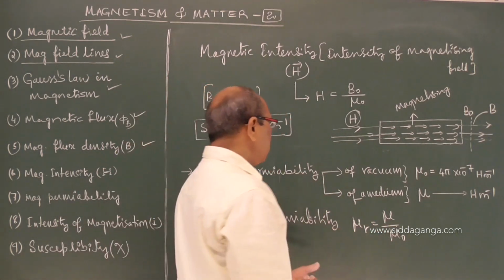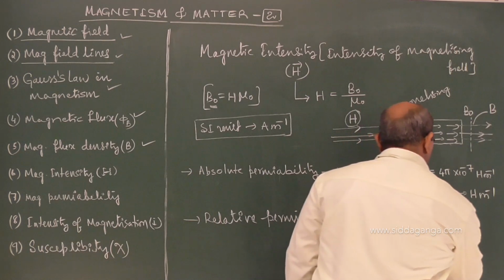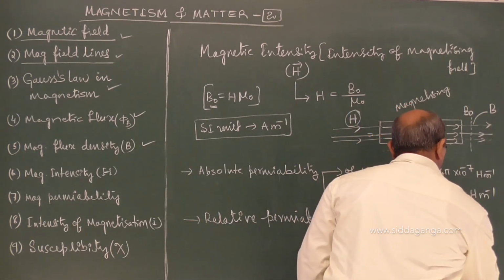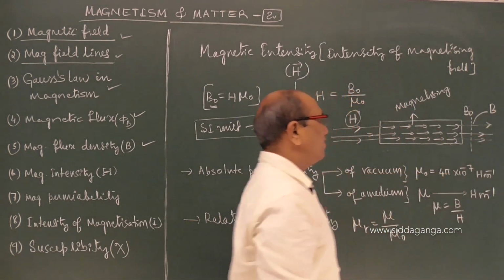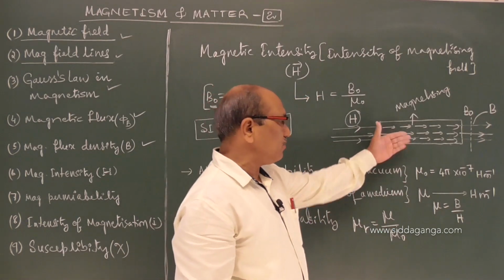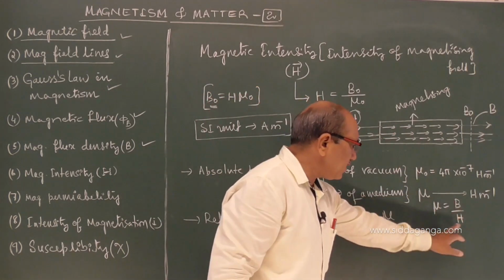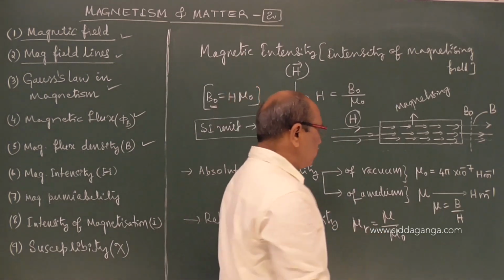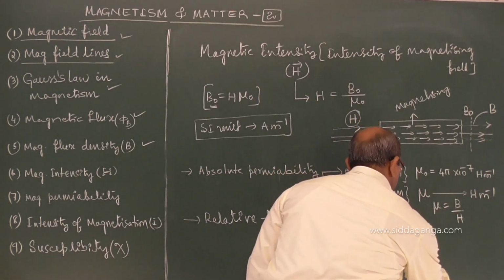I can write mu is equal to B by H. This B is the net flux we see through the surface or medium. Mu by mu naught I can define as B by B naught also.